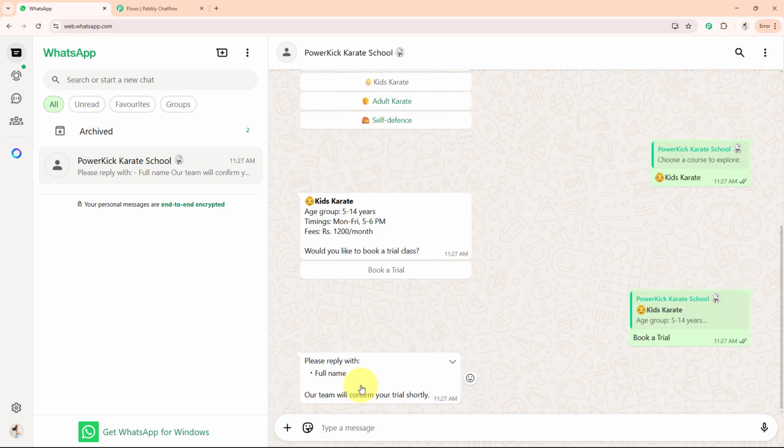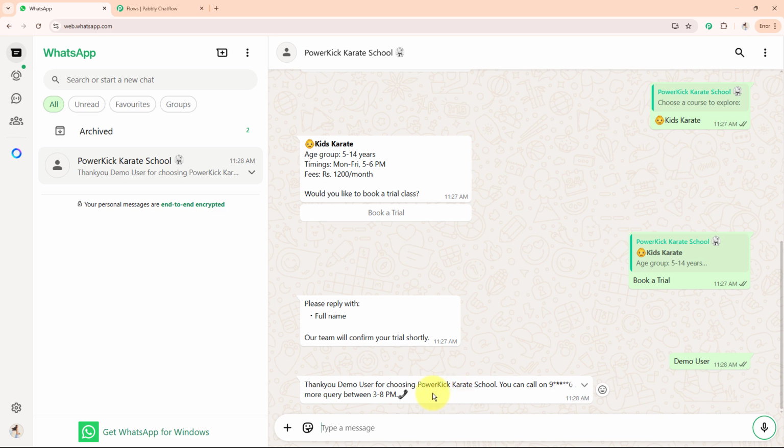Now they're asking me to write my full name, so I'll mention my full name and enter it. Now they have sent me this thank you message: Thank you demo user, that is my name, for choosing Power Kick Karate School. You can call on this number for more queries between 3 to 8 p.m. So like this, I have successfully been registered.